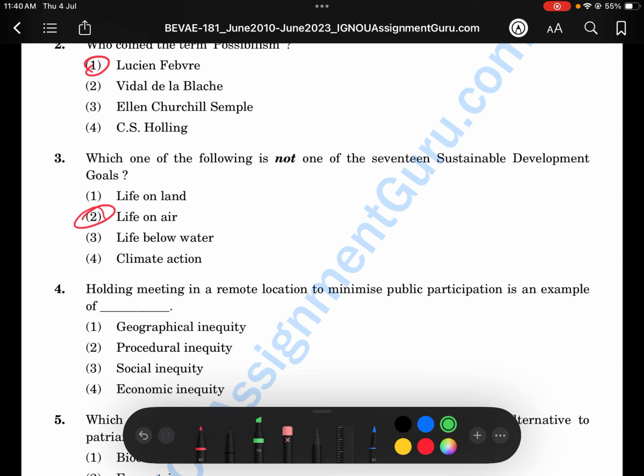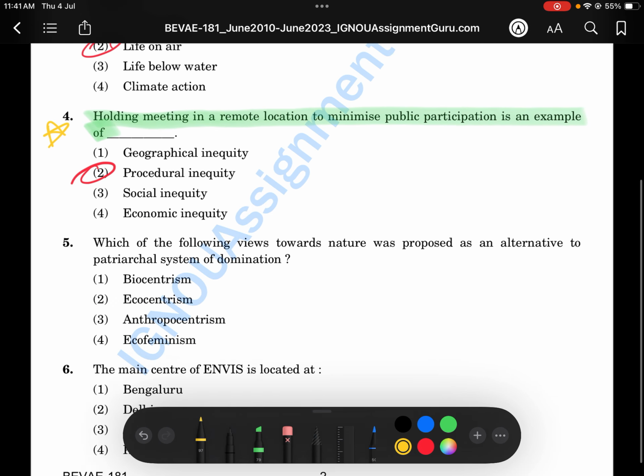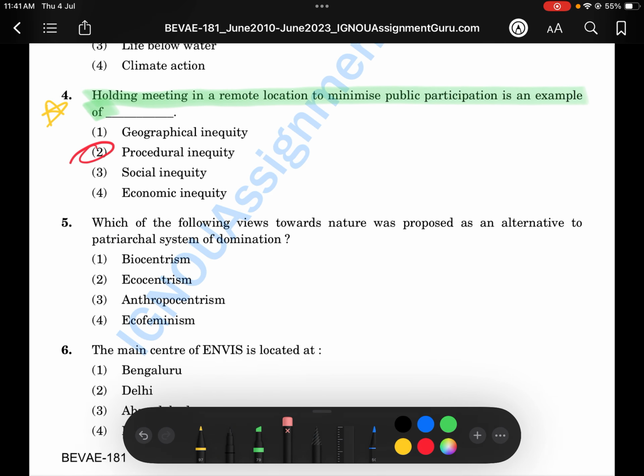Next one: holding a meeting in a remote location to minimize public participation is an example of what? Maybe it is geographical inequality, but it is mostly procedural inequality, but we'll check it once.